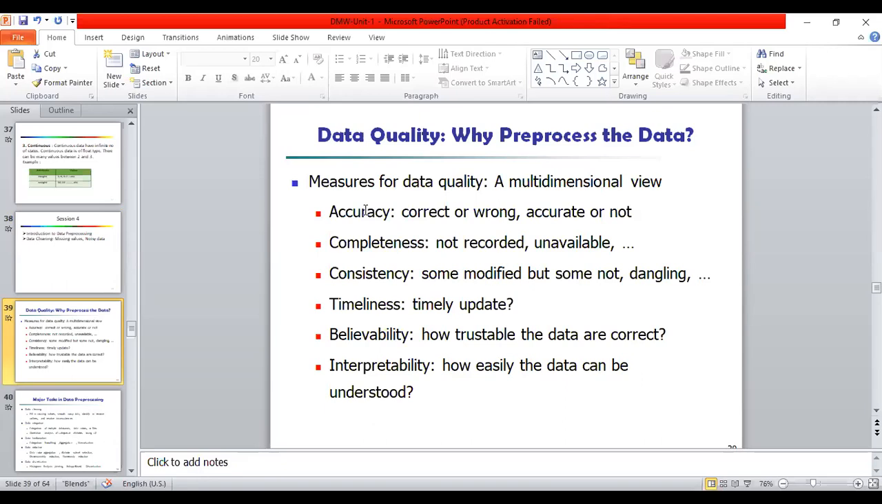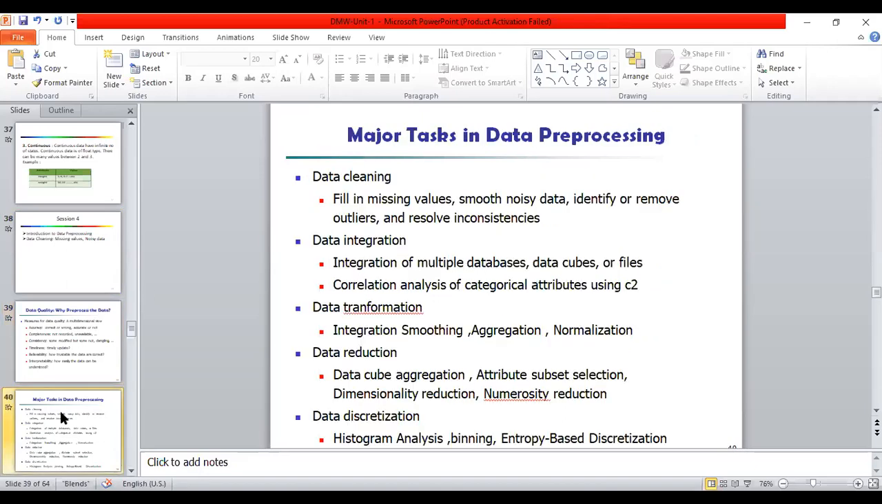Timeliness, whether the data is timely updated or not. Then believability, how trustable the data is, whether that data is correct or not. Interpretability, how easily the data can be understood. So these are the measures of data quality, right? So why do we need to pre-process the data?